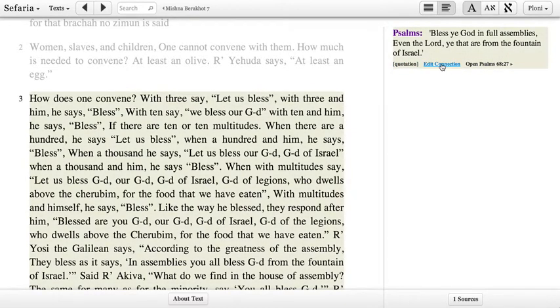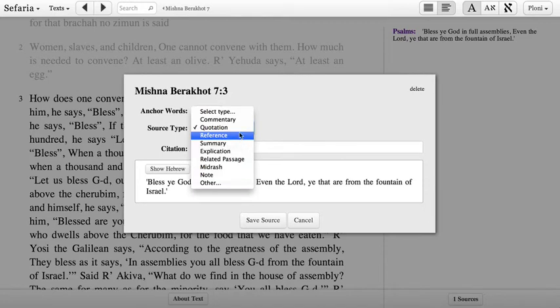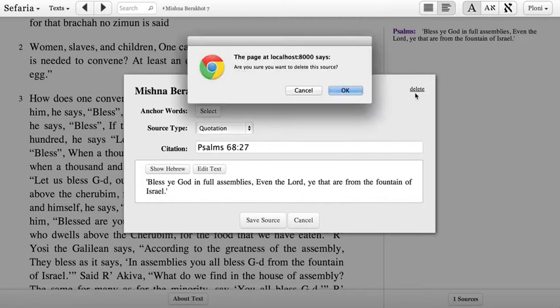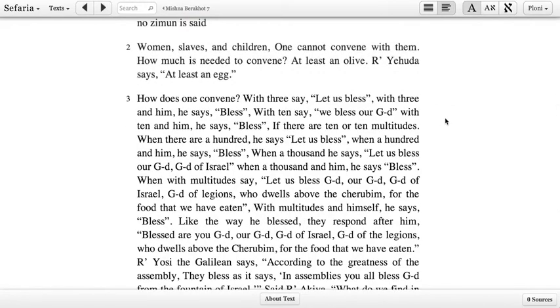And if I need to edit it, I can click Edit Connection below to bring this menu back up. If I wanted to change if this was incorrect, or change the type, I could do that. Also from here, I can delete the connection. So if this was wrong entirely, I can just take it out. So let's delete it right now, and I'm just going to show you one other way that you can add